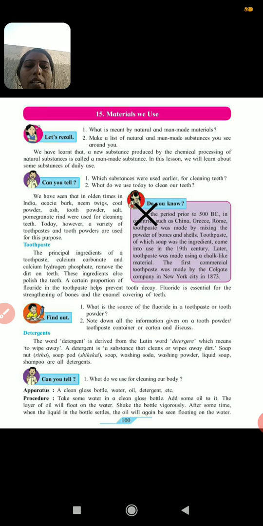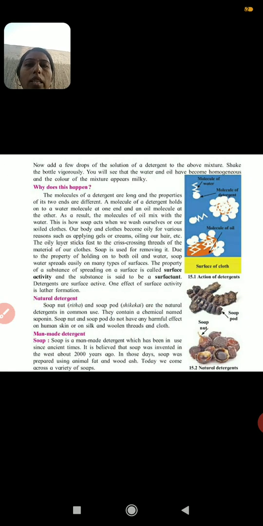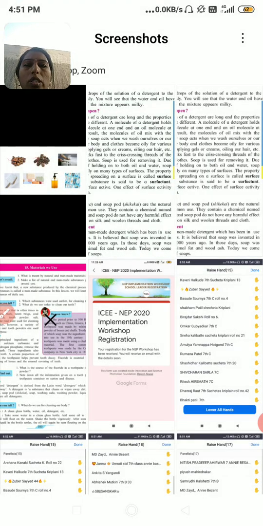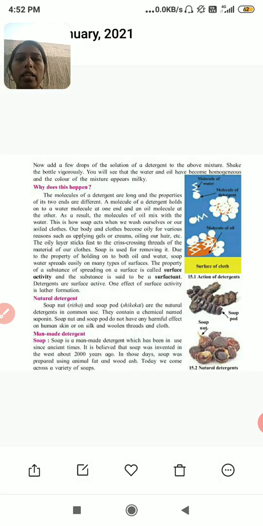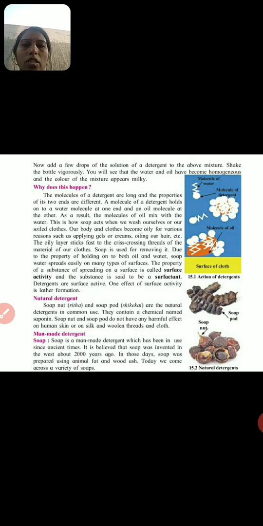When we add detergent powder, we will see that oil and water become homogeneous. Homogeneous means what, children? They will mix with each other and they can form foam. So why does this happen? Usually if you take oil on your hand and wash with soap or detergent, it goes away. Again, on cloth also it is like that only. So why does this happen?